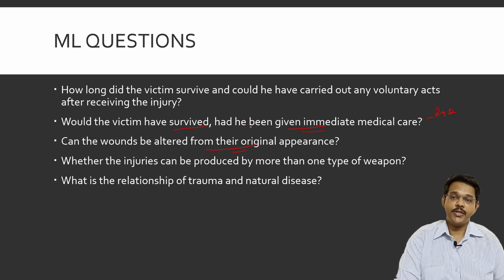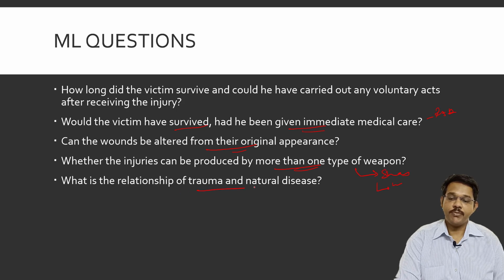Can the wounds be altered from their original appearance? Sometimes injuries may be altered. For example, the person may be stabbed by some circular weapon and it may simulate a firearm injury. That has to be examined based on gun residues. Then, whether the injuries can be produced by more than one type of weapon. That again calls for examination of the weapon injury, to differentiate whether the injury is because of a sharp weapon or a blunt weapon.